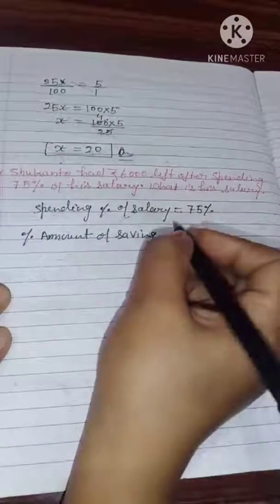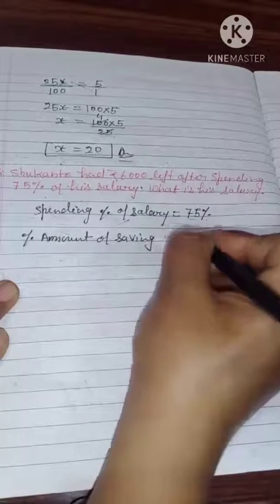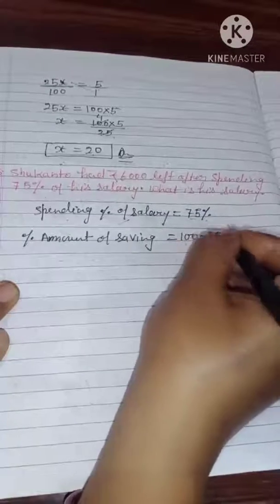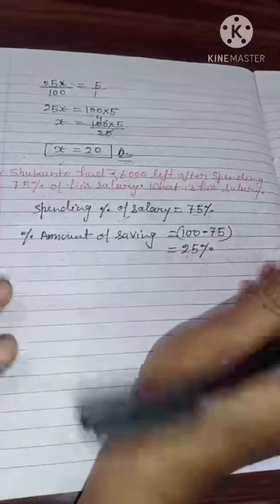He is spending 75%, so 100 minus 75, that is 25% only he is saving.